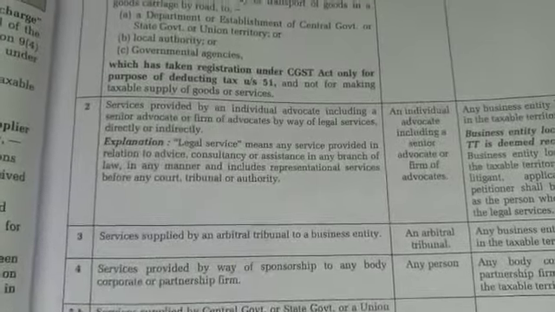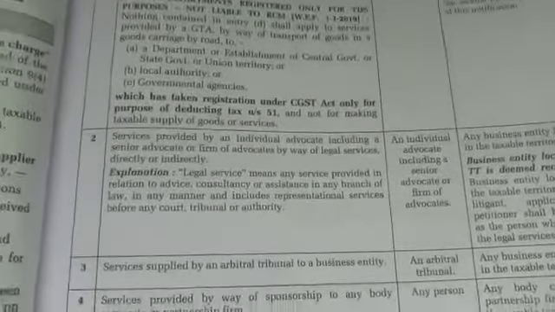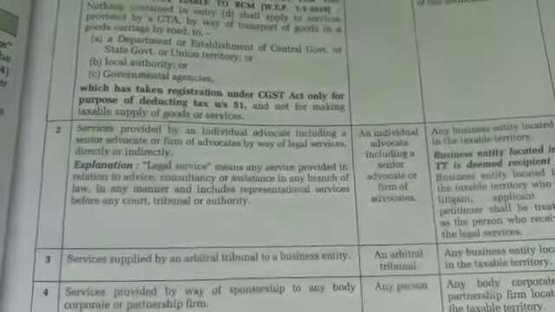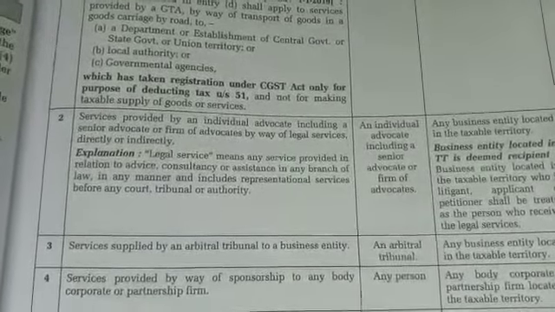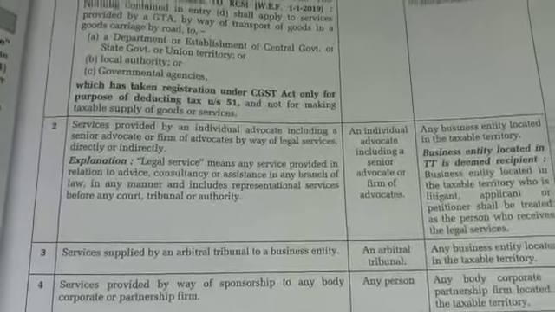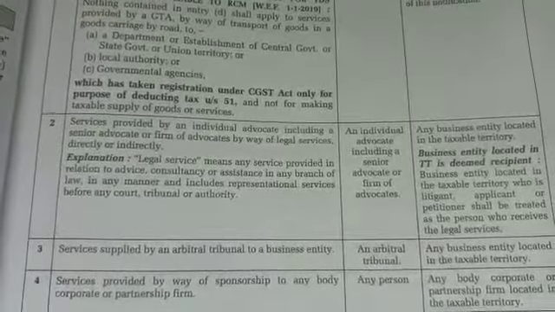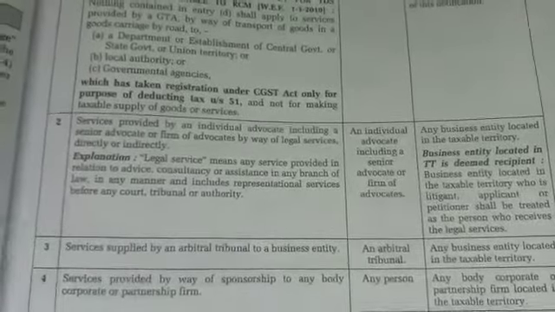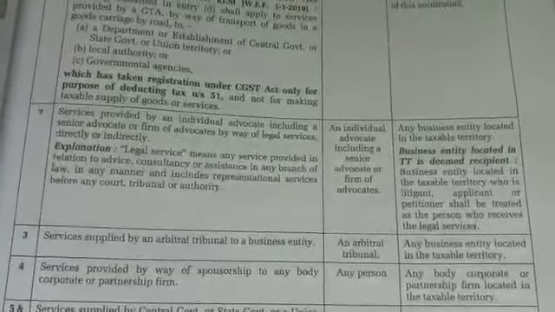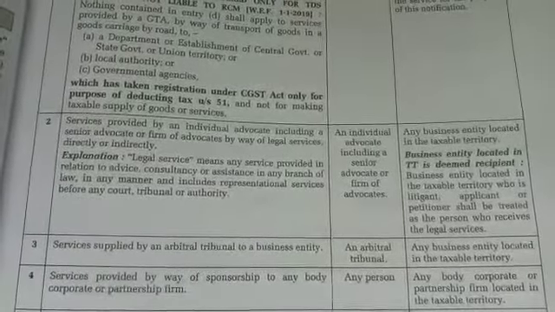Now the third category of services on which reverse charge mechanism is applicable is service supplied by an arbitral tribunal to a business entity. Here the provider of the service is an arbitral tribunal, and the recipient of the services is the business entity located in taxable territory.